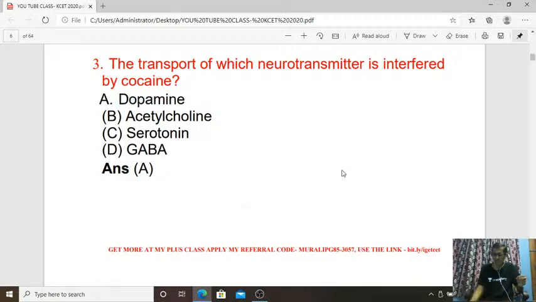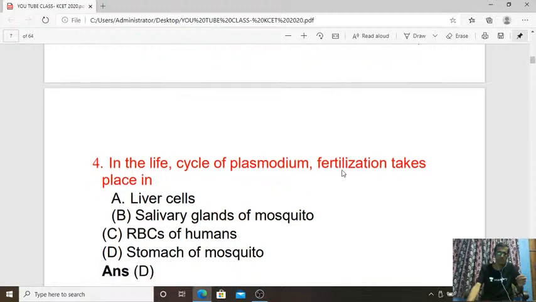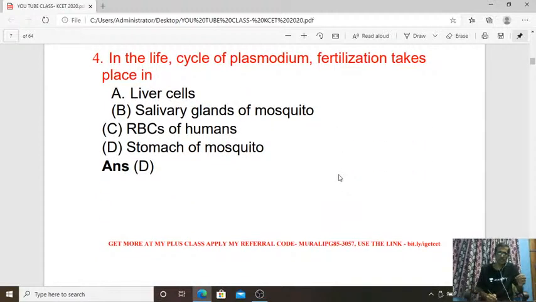The next question, question number 4. In the life cycle of plasmodium, fertilization takes place in which area? The liver cell of human being, salivary glands of mosquito, RBC of humans, or stomach of mosquito. The answer is D, the stomach of mosquito, also called the gut of mosquito.